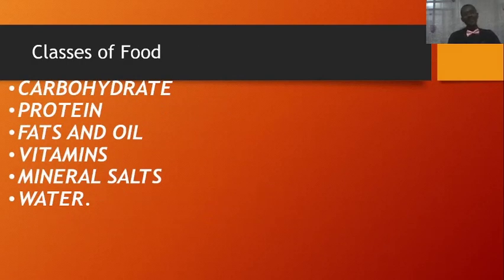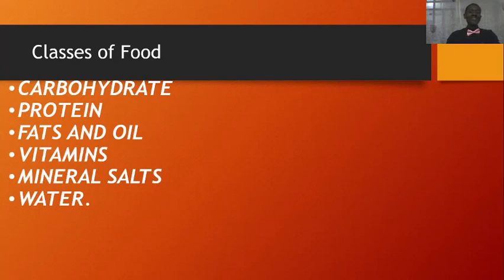Now, the next thing we're going to treat is classes of food. Now, in the food we eat, what are those classes of food that must be there in order to give us what is called balanced diets? And these classes of food have their various roles in our human body. Number one among the classes of food, as you can see on your screen, is carbohydrates. We have protein, we have fats and oil, we have vitamins, and we have mineral salts, and the last and not the least is water.